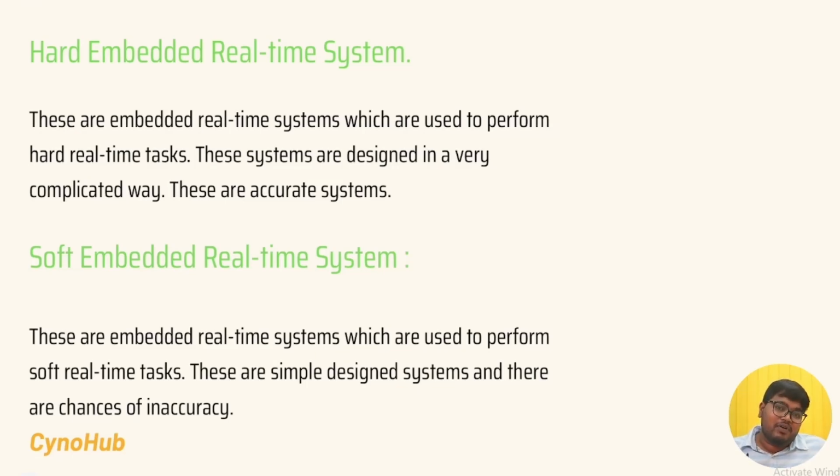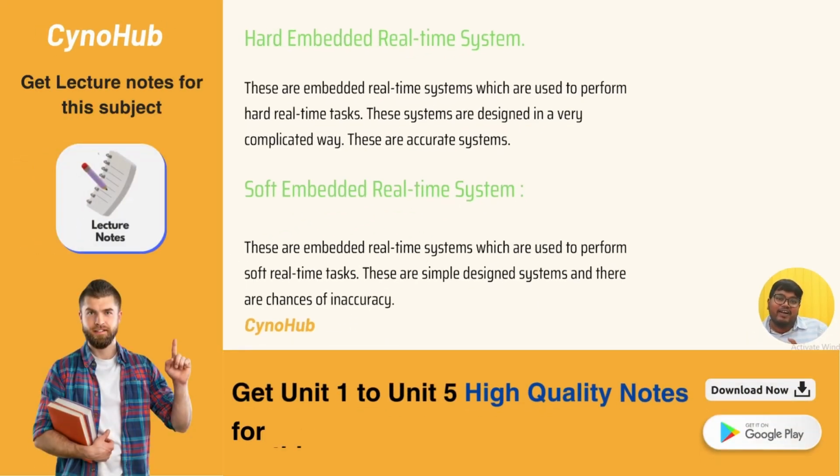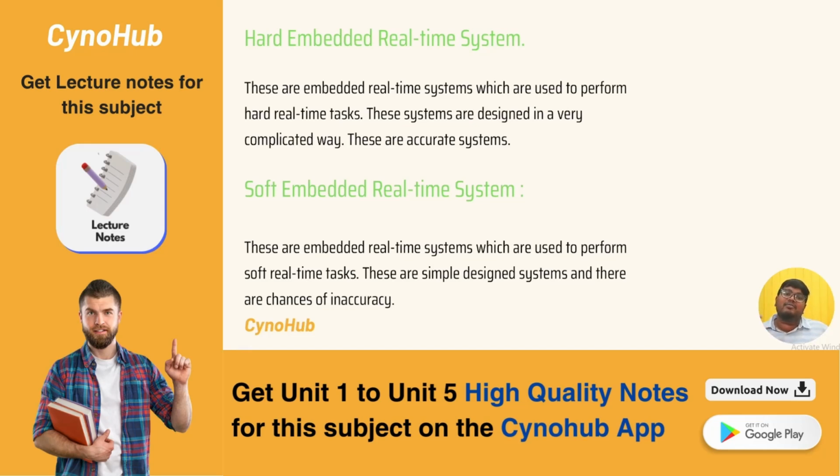Suppose there is an automatic gear. If it does not function properly, the gears change depending on the speed. Okay. With the person in brake mode, if it goes into gear number 5, automatically the car will go into a disturbed mode. The whole car will be smashed. Right? So depending on the speed of the car, the gear changes automatically. If the car is at idle speed and the gear is in 5th gear, then the car will not work properly. Right? That comes under the hard real-time embedded system.